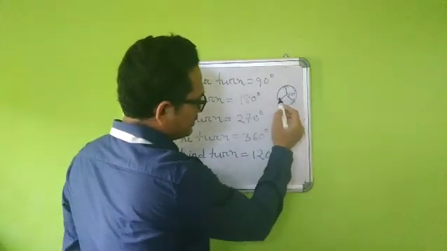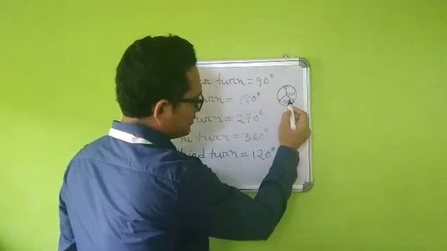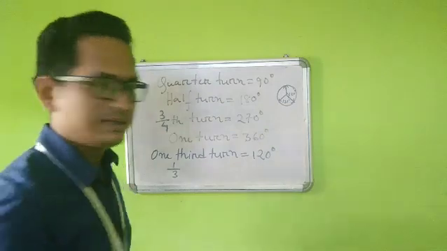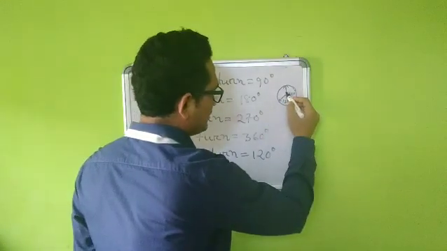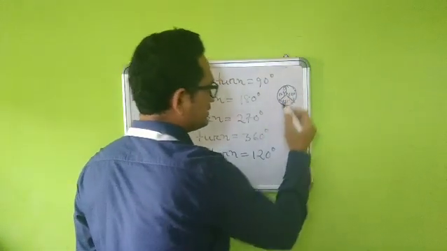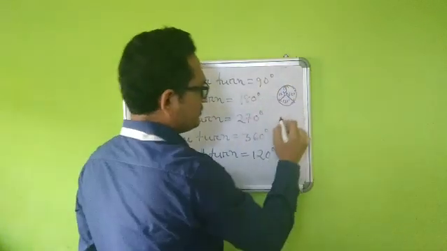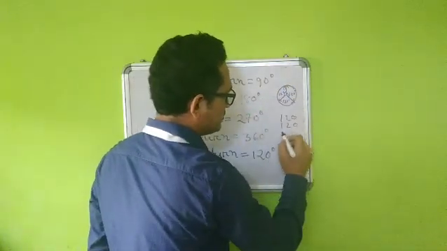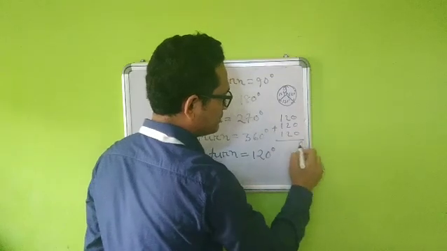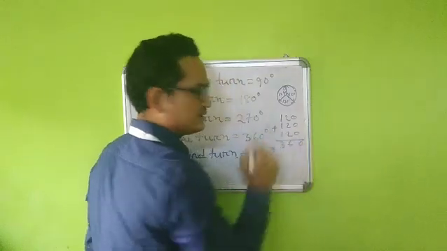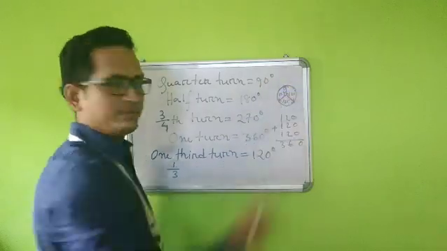Then again from here to here, it will make 120 degrees. And from here to here, it will again be 120 degrees. So how many 120 degrees came? 120, 120, 120. If I add all these 120s, how much will we get? We will get 360 degrees. That means the complete turn will be made.